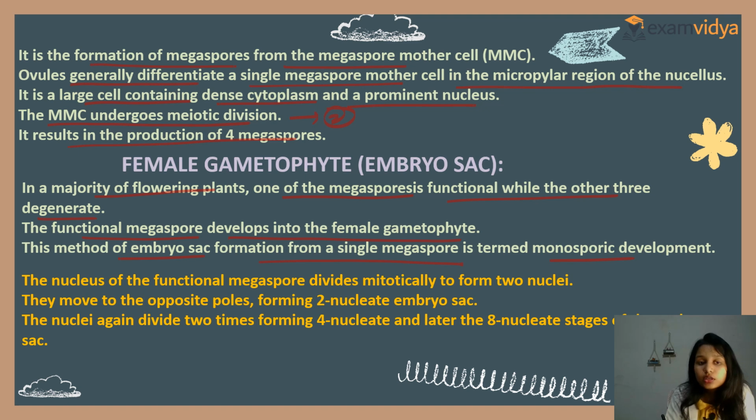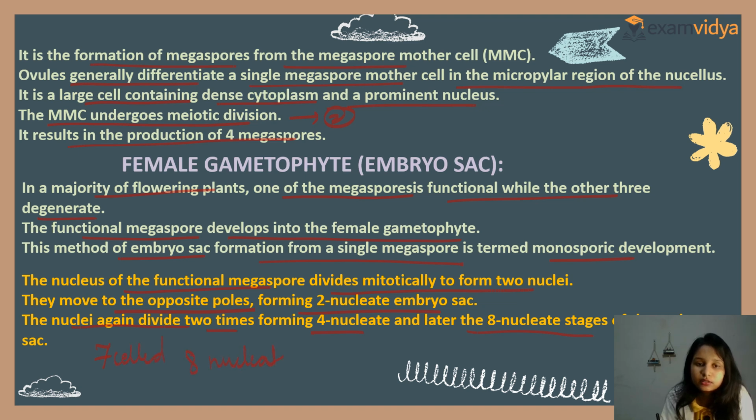Clear? So the nucleus of the functional megaspore divides mitotically to form two nuclei. Then they move to opposite poles, forming a two-nucleate embryo sac. Now the nuclei divide again two times. Then it becomes double. So it forms a four-nucleate and later an eight-nucleate stage. Here now, seven-celled, eight-nucleated.